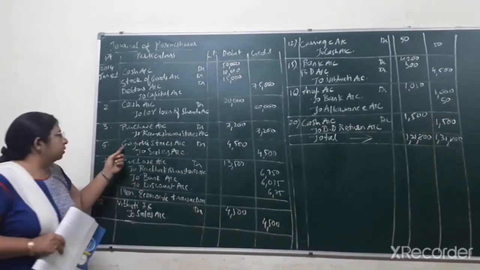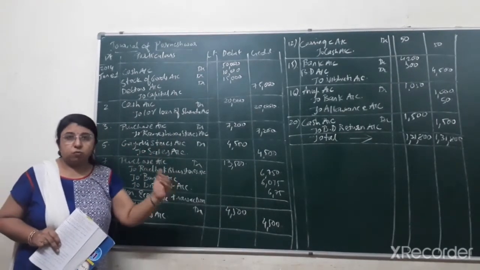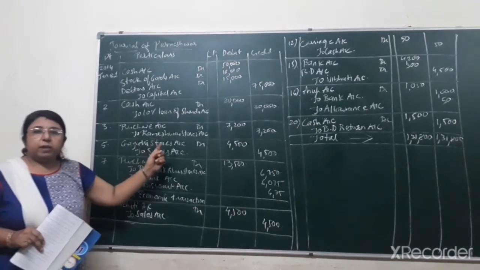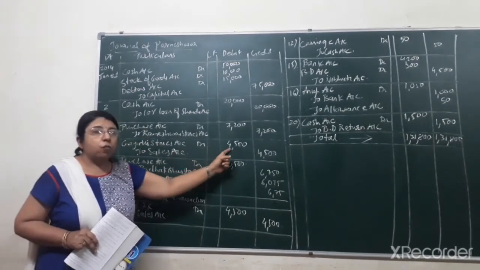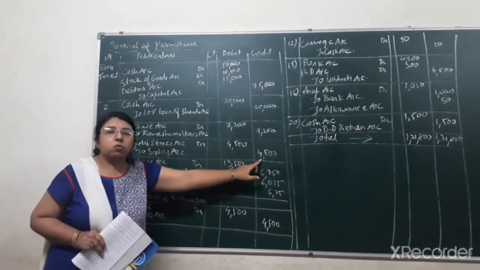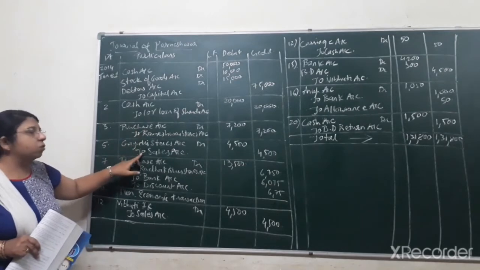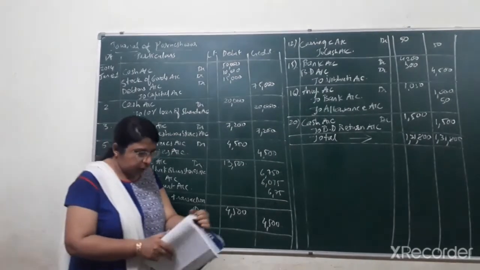So you can see I have written the journal entry, that is Gayatri Stores, because Gayatri Stores is the receiver of the goods. We have sold the goods to Gayatri Stores. So debit the receiver as per the rule of personal account. So Gayatri Stores account debit, that is 4,500, to sales account credit, that is 4,500. Always purchase will have a debit balance and sales will have a credit balance. Next one, that is on the 7th.